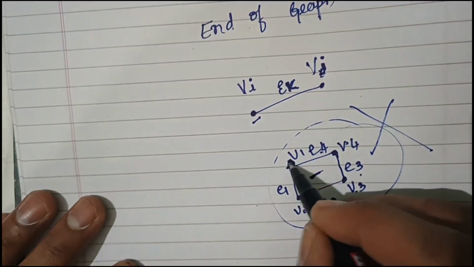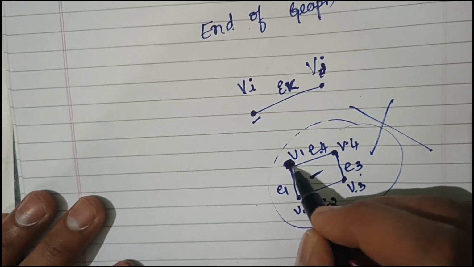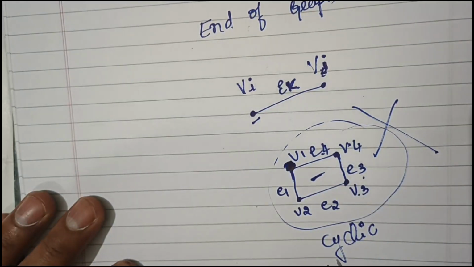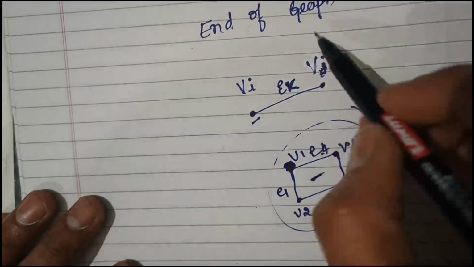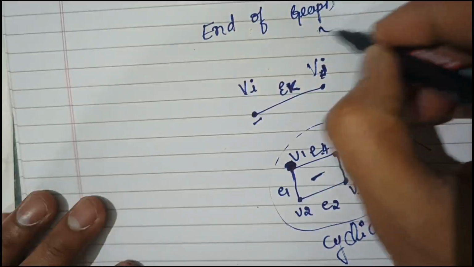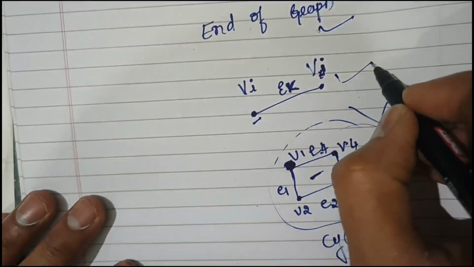If the starting point and ending point are the same, that type of graph we do not call an end graph. But here the starting point is different and the ending point is different, so this is the end of the graph.